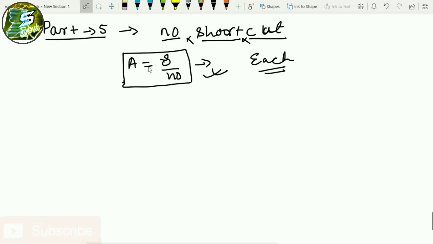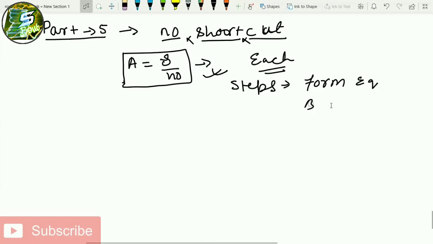Especially in parts 1, 2, 3, we have seen some shortcuts. Even in part 4, the weighted average concept, we have seen some shortcut. So what I am trying to tell right now is that when no shortcut can be used, directly go back, form an equation using these formulas and solve the equation. So what will be my steps here? My steps will be very easy. Form the equation by the formula, and solve it.